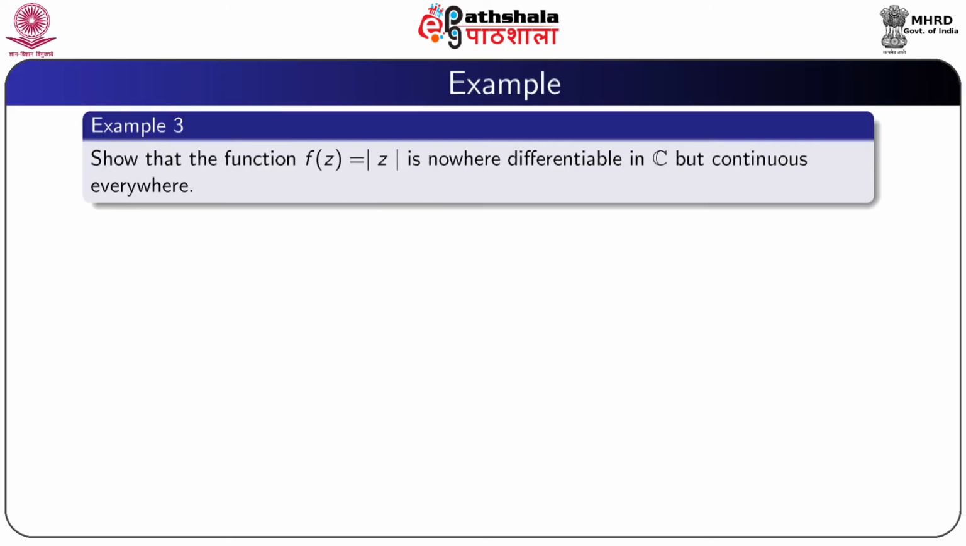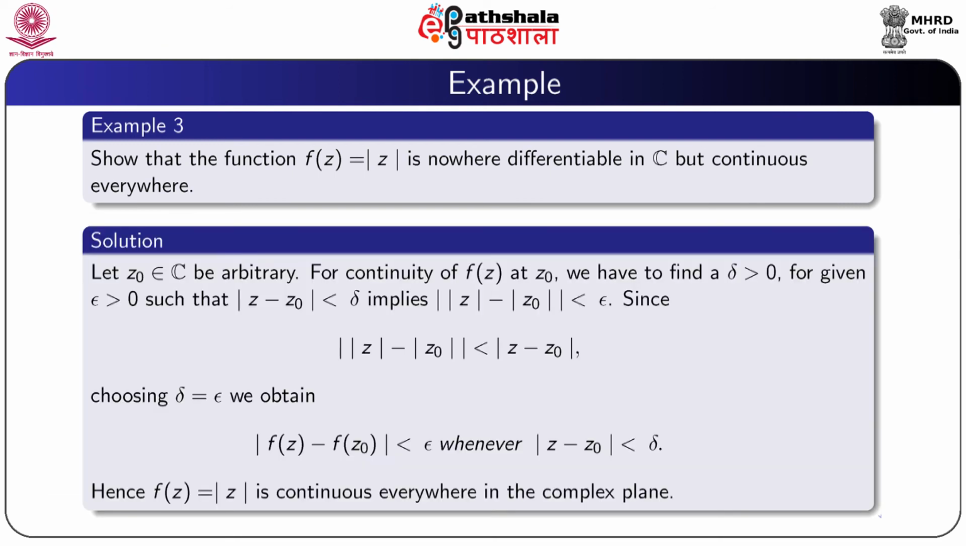So, now we give an example, so that the function f(z) equal to modulus z is nowhere differentiable in the complex plane, but the function is continuous everywhere in the complex plane. So, let z0 be an arbitrary point in the complex plane.